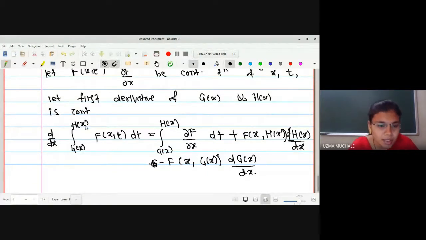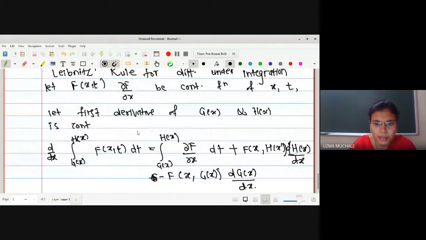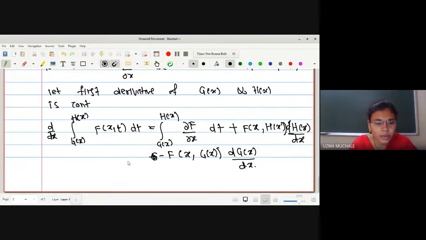Okay, what is given to us? g of x and h of x are such that the first derivatives of g of x and h of x are continuous, and the next thing provided is that f of x, t and dou f by dou x are continuous functions in x and t. That means both are continuous in the values of x and t, not just continuous simply in x or simply in t. So here it is given that it is continuous in both variables x and t. Okay, so what is the derivative? Sorry, differentiation under the integration sign.